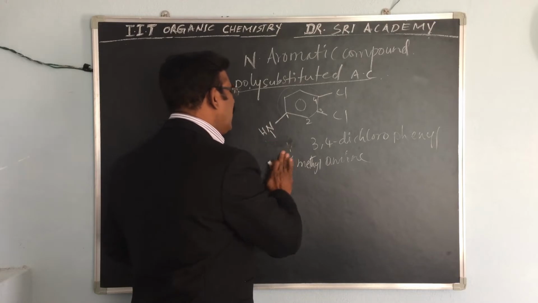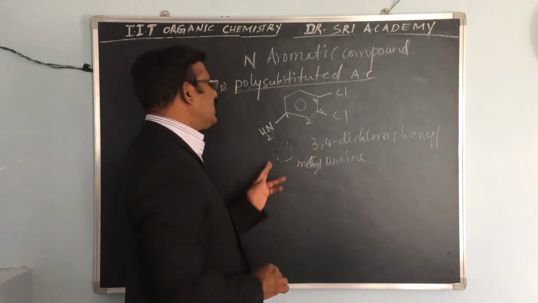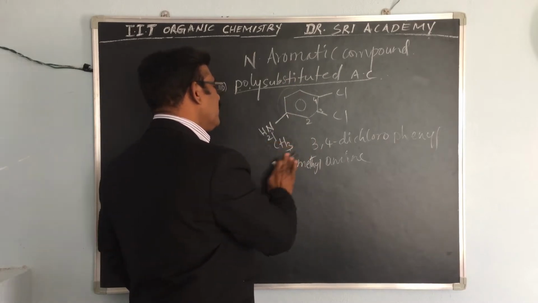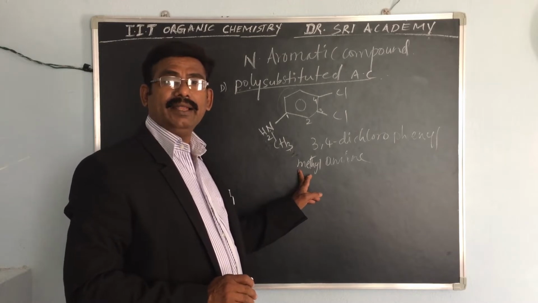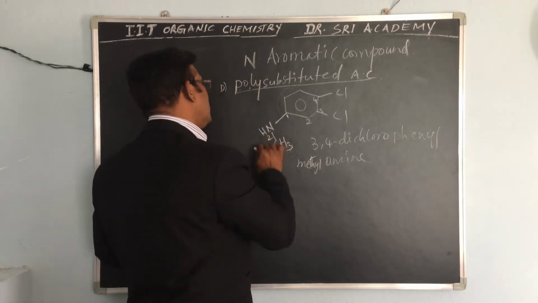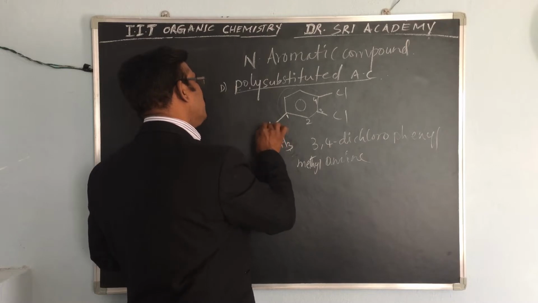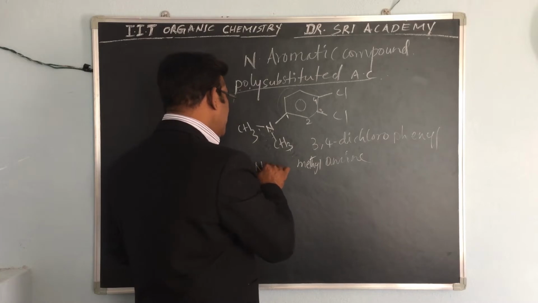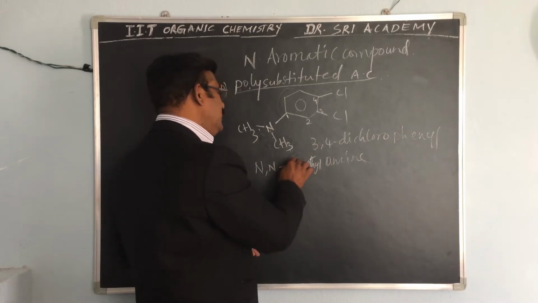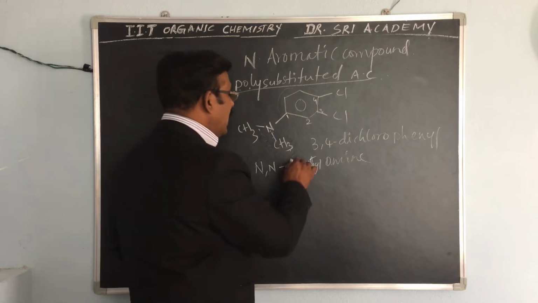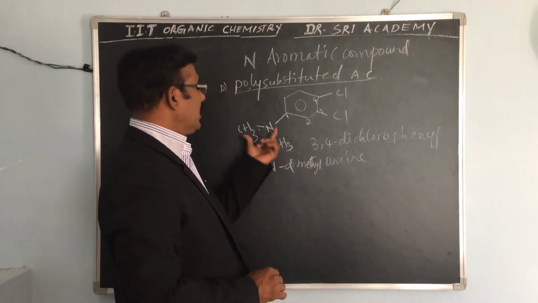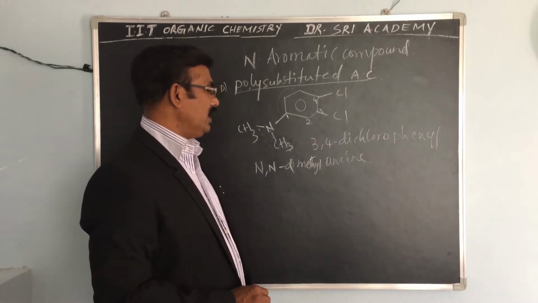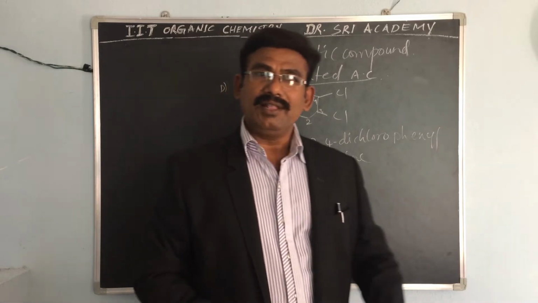If there is no methyl group, simply NH2, we can say amine. If methyl is there, methylamine. If 2 methyl groups are there, how can you give the names? We can say N,N-dimethylamine. Like that we have to give the polysubstituted names.